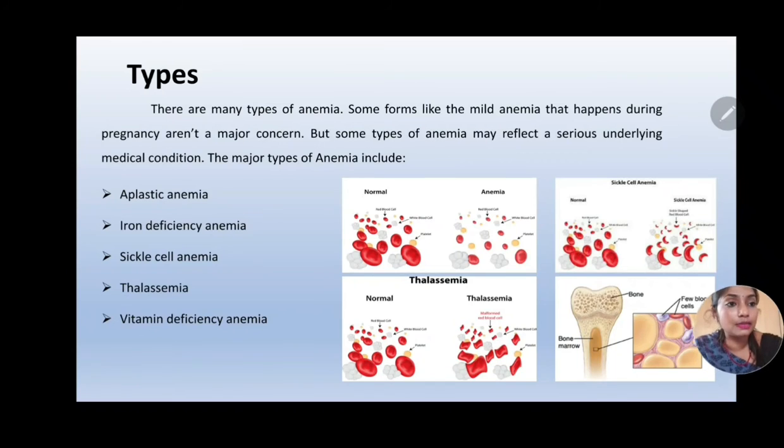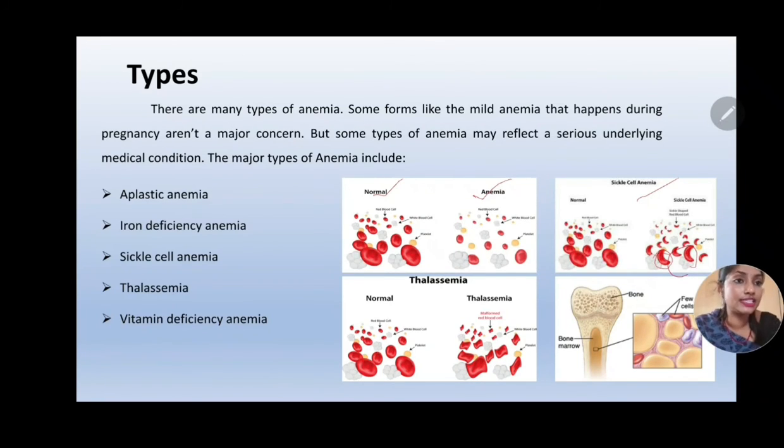Now let us learn about these images. In the first image, I have given a contrast between a normal person's RBC and that of an anemic person. It differs with respect to the count of RBC. It is very low in the case of an anemic person. In the next case, it is sickle cell anemia. Observe the shape of the RBC cell. It is crescent shaped or sickle cell shaped.